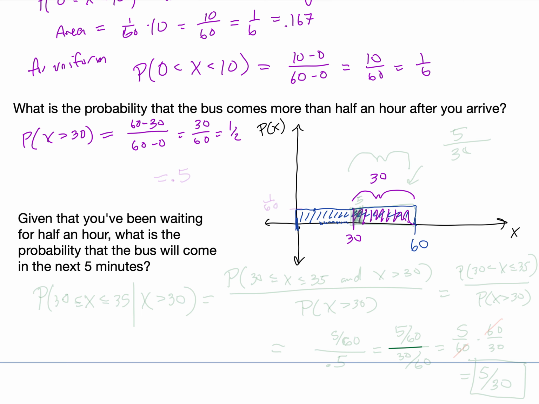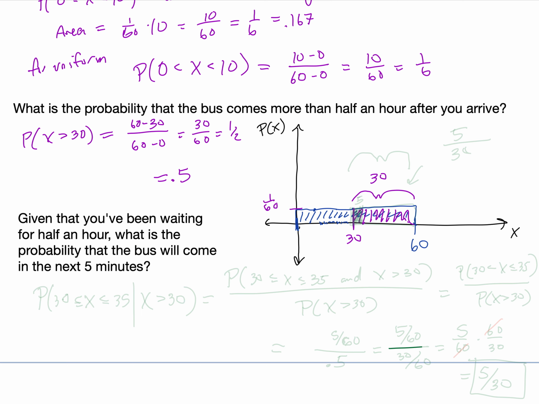Our other way, again, would be to think about the length and height of that purple rectangle, the height being 1 over 60 and the length being 30. And if we multiply those things together, again, we'll get 1/2. So 1/2, or 0.5, is the probability that the bus comes more than half an hour after you arrive.